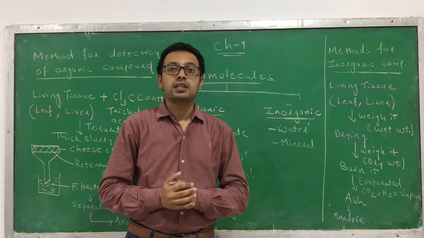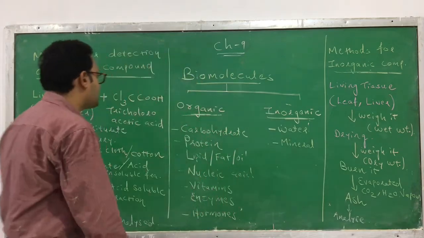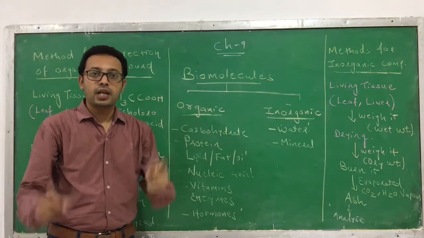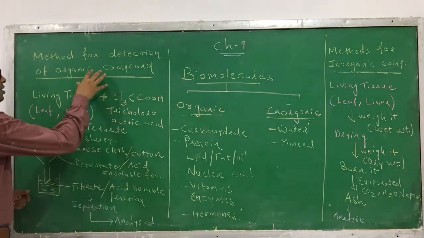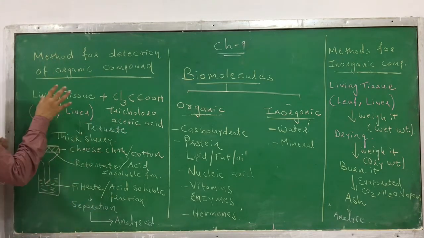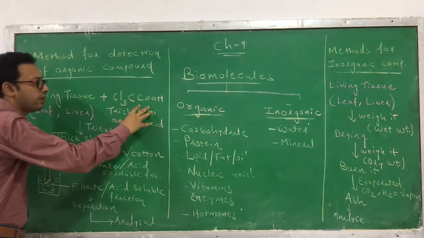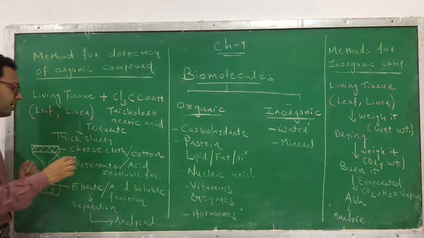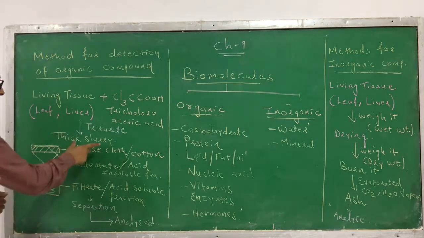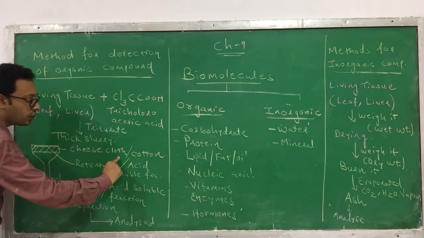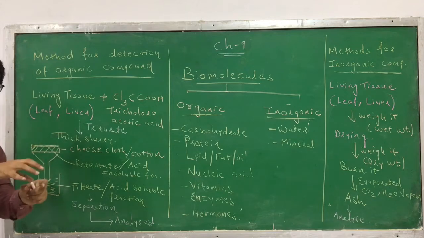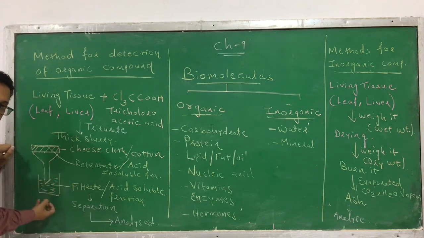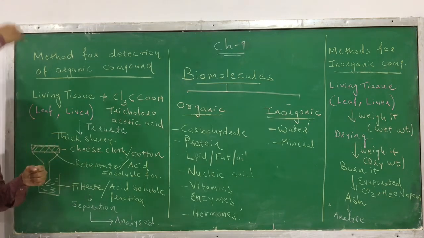How can we analyze which compounds are present in living tissue? Here is a method for detection of organic compounds, and that is a method for detection of inorganic compounds. Let us first discuss the method for detection of organic compounds. First you take the living tissue and mix it with trichloroacetic acid in a mortar and pestle. When you triturate it and mix it very well, you obtain a thick slurry. That thick slurry is filtered through a cheesecloth or cotton cloth. When you filter it, you obtain two portions. One is the filtrate, which settles down, and the second is the retentate that remains above the funnel.